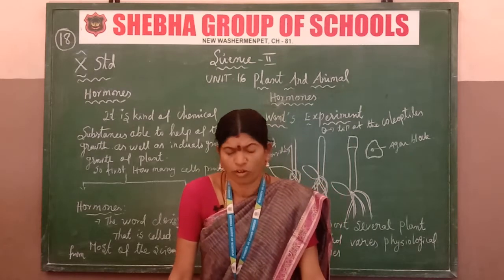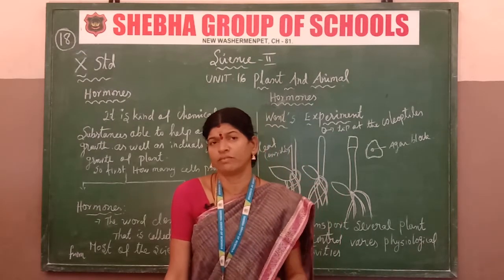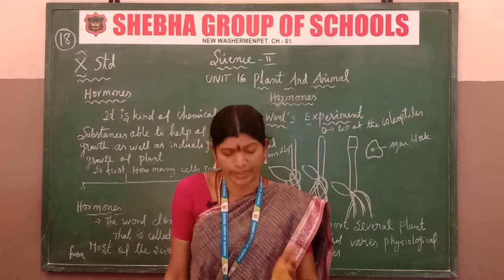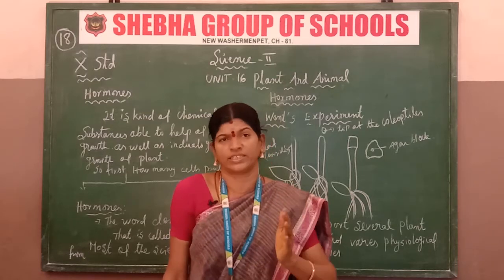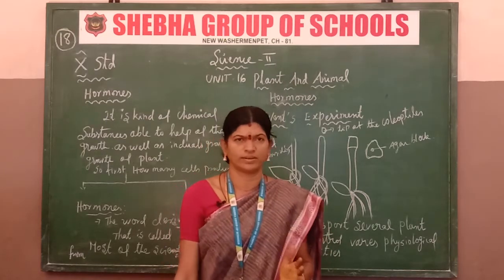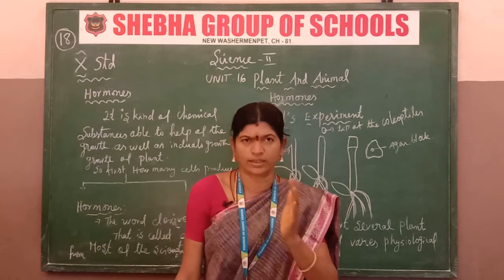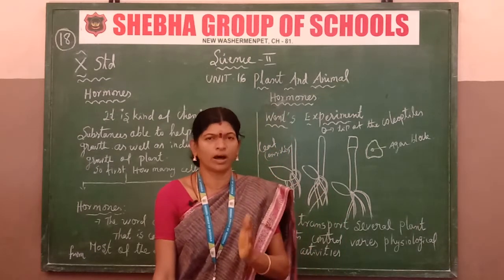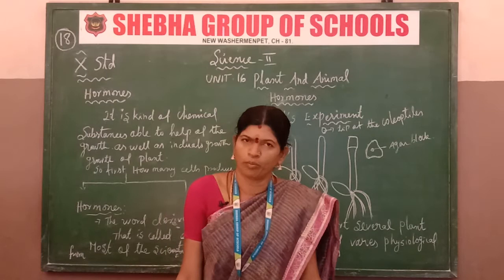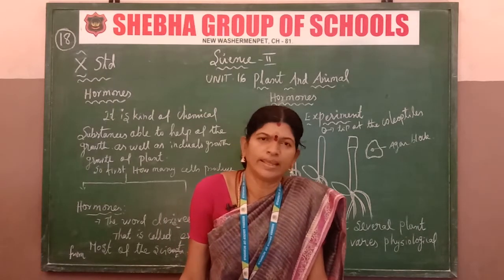So what are hormones? The control and coordination of functions, that is called hormones. It's clear? The function of hormones is control and coordination. This is a hormone. Next one is the learning objective.